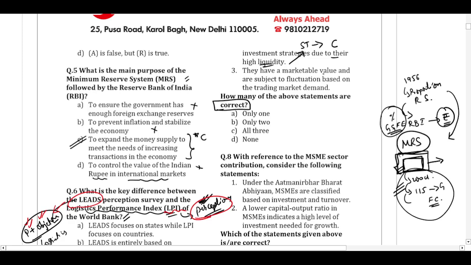They have a high marketable value and are subject to fluctuations based on the trading market demand. So because they will be traded in the secondary market, their value will be fluctuating based on the demand and supply. So this is also correct. Which of the following statements are correct? All the 3 statements are correct regarding question number 7.